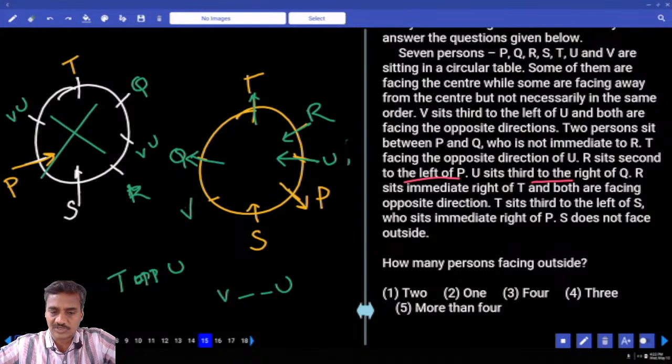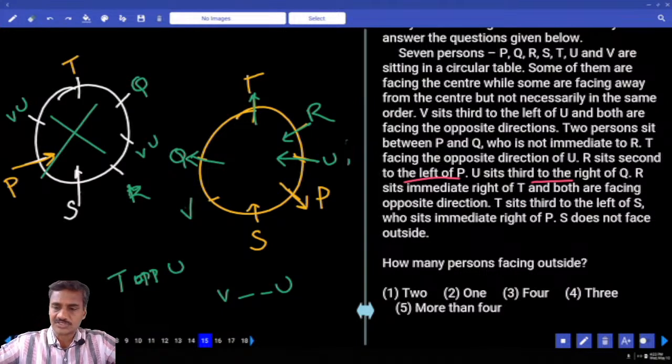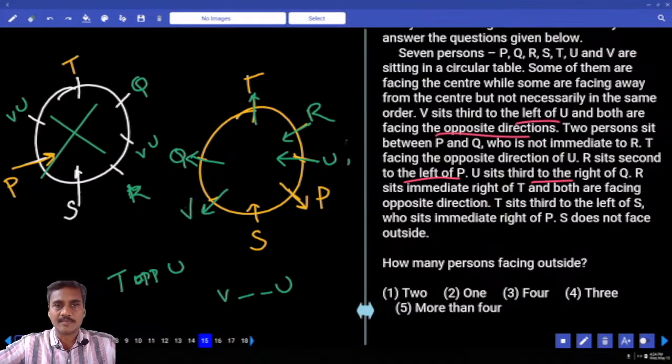And T sits to the immediate left of S. S is to the immediate right of P. S does not face outside. Then what is the direction of V? Now V sits to the left of U, and both are facing opposite. V and U are opposite. U is facing the center, so V must be facing outside.